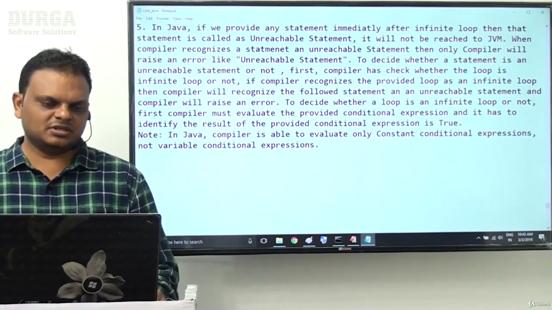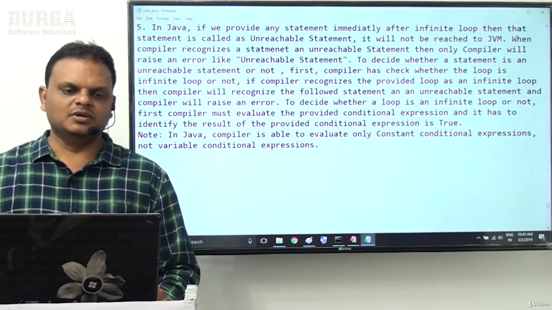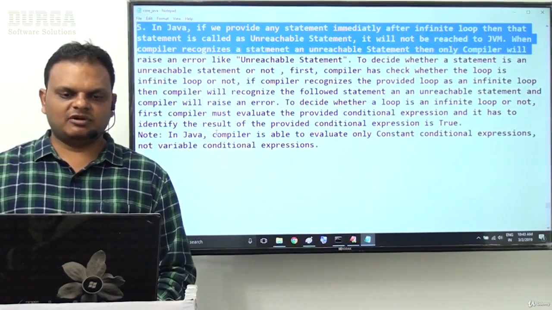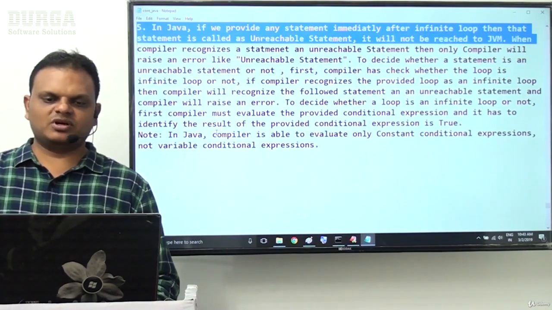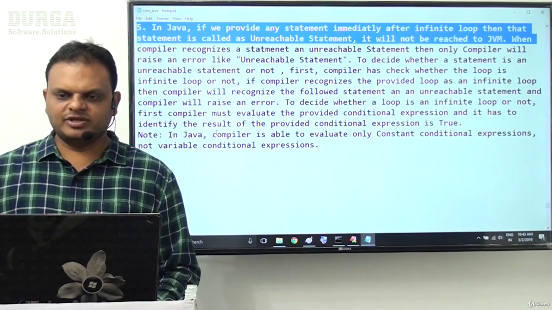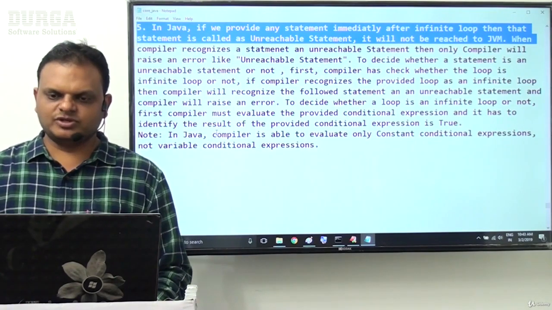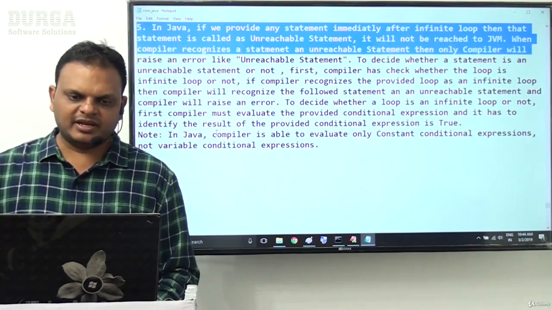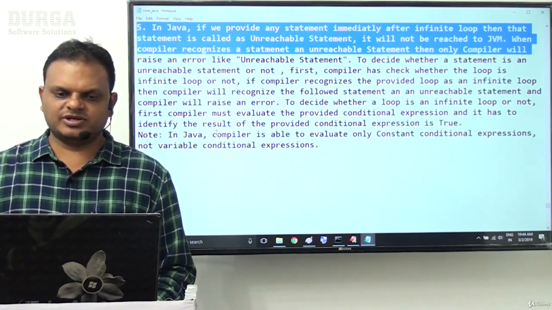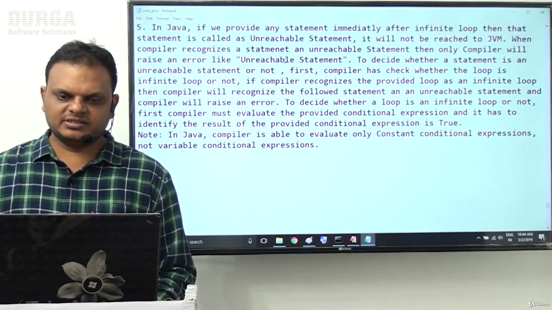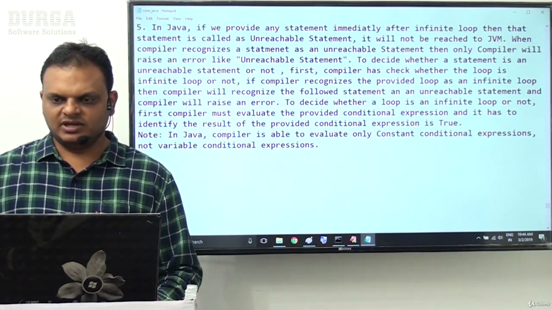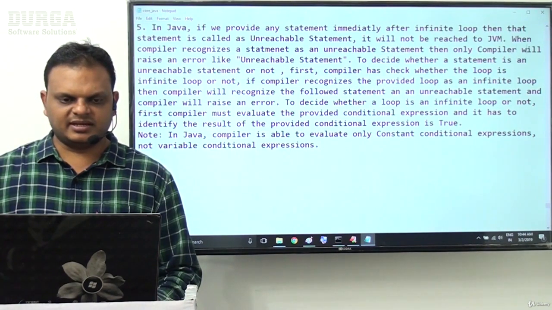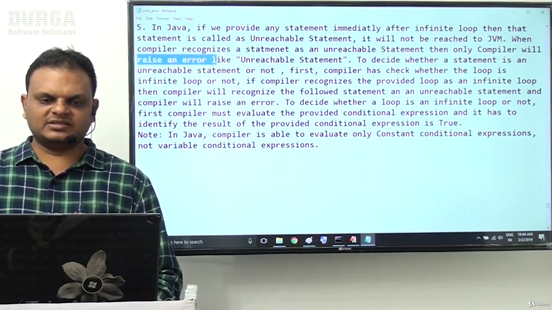This is a little bit of information about the total content. In Java, if you provide any statement immediately after an infinite loop, then that statement is called an unreachable statement. It will not be reachable to the JVM. When the compiler recognizes a statement as an unreachable statement, then only the compiler will raise an error, like which one?